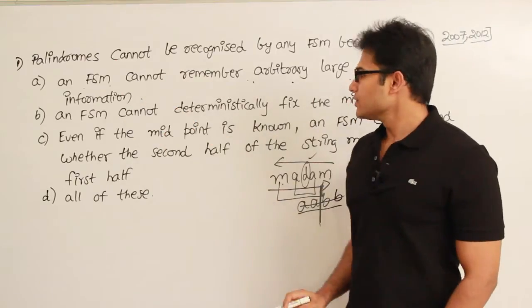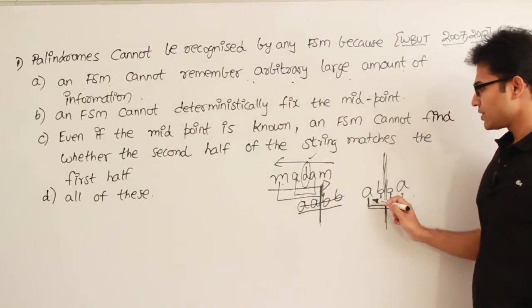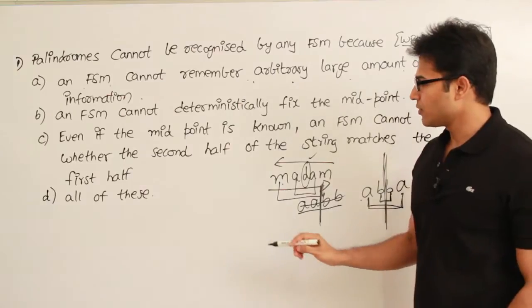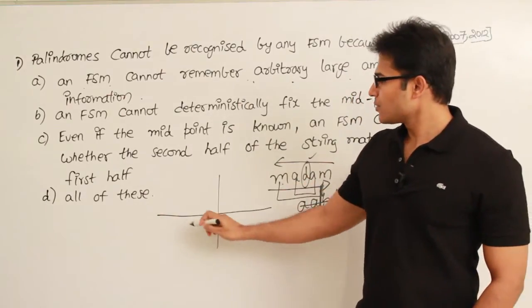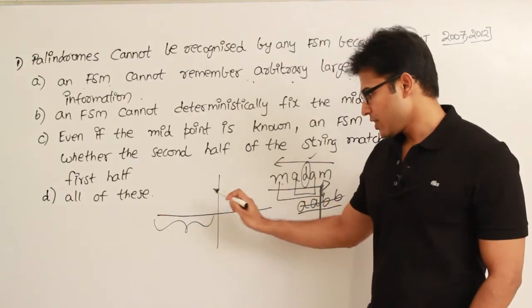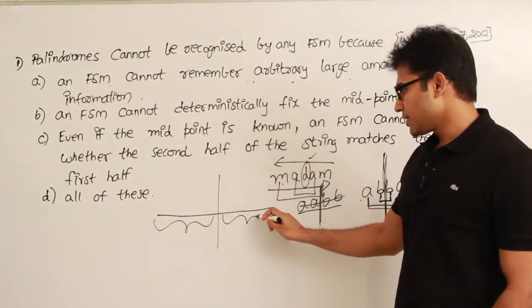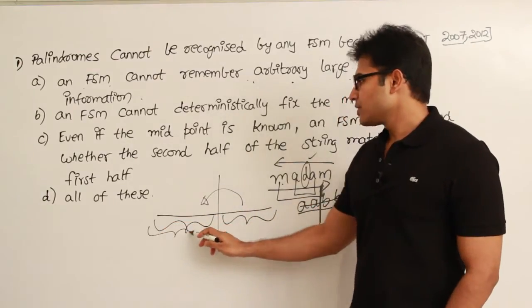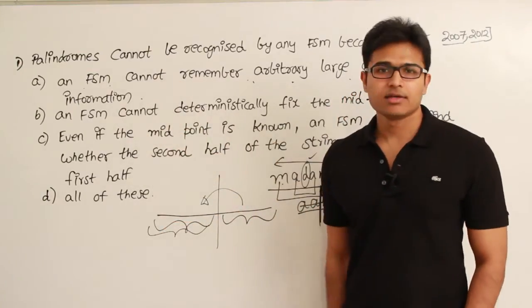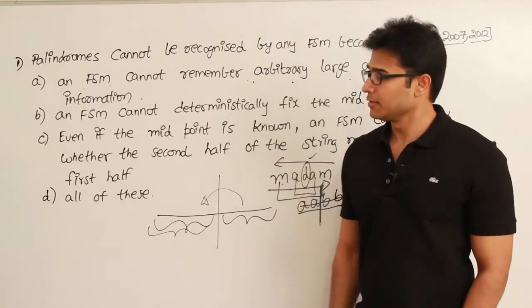Here it is supposed to remember an arbitrarily large amount of information, because once it scans the first half of the string, it is supposed to remember this first half, and then when it goes to the second half of the string, it is supposed to compare, and it cannot remember the first half. Therefore, that is one of the reasons.